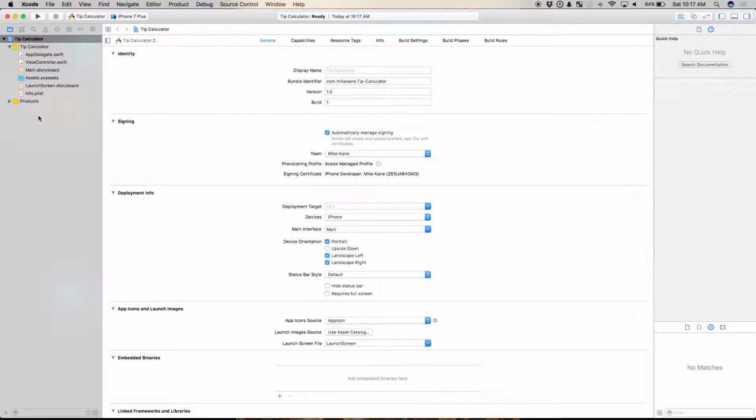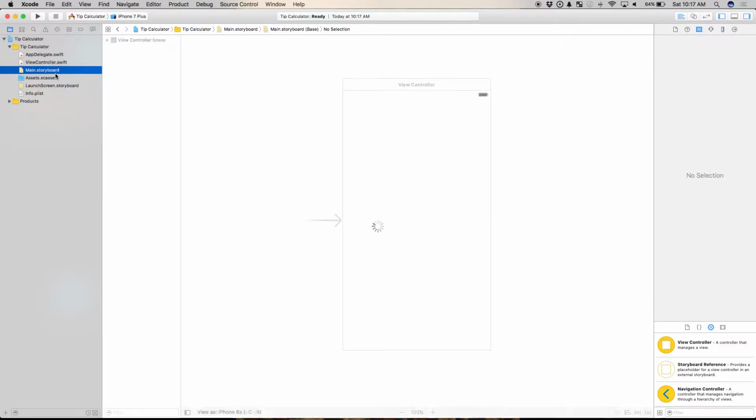There's a couple files that you'll be working with all the time that are common to any iOS project. One is your main.storyboard, and this is where we'll do all our visual layout stuff in something called Interface Builder. What's it called? Interface Builder. Oh, you guys got to wake up.